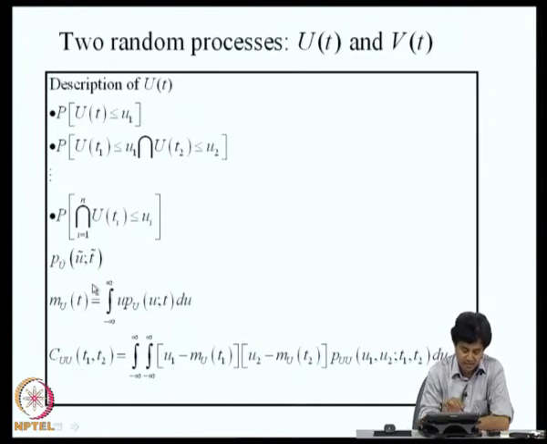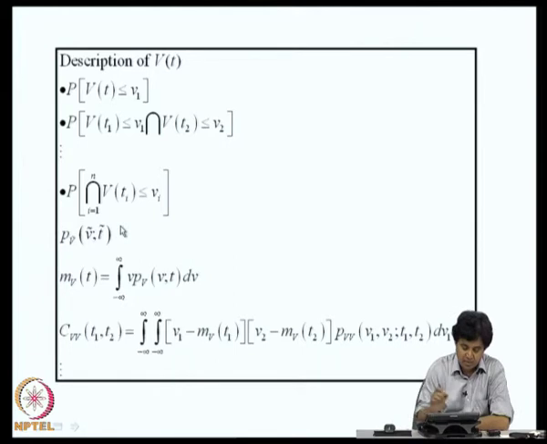So, this completes the description of a random process u of t, and we say that u of t is completely specified if I am able to specify the nth order joint density function for any choice of t1, t2, t3, tn and for any choice of n. In a similar vein, we can completely describe random process v of t, nth order density function or expectation, and so on and so forth.